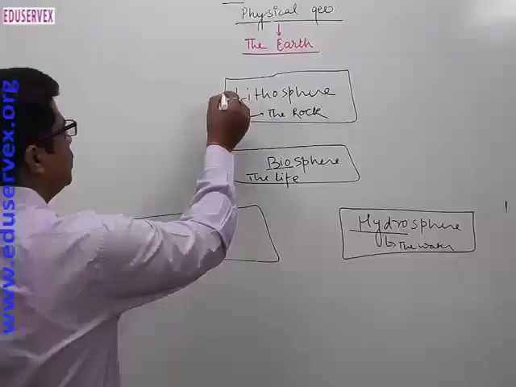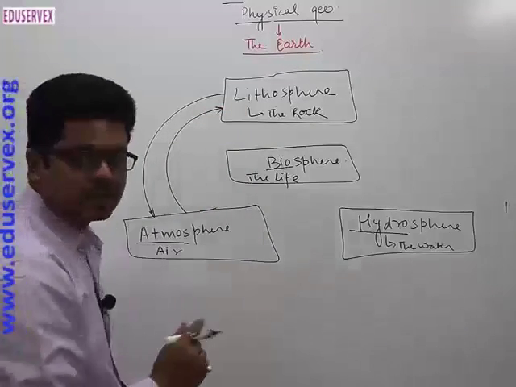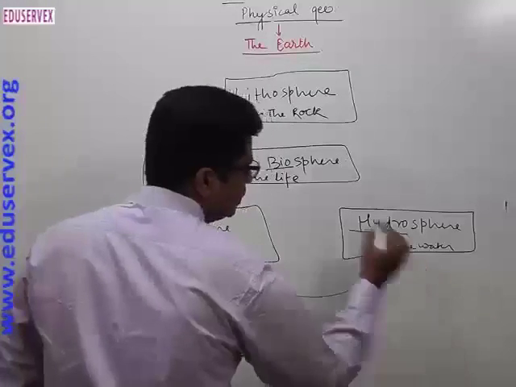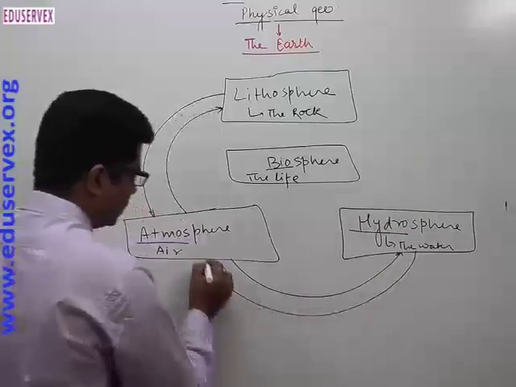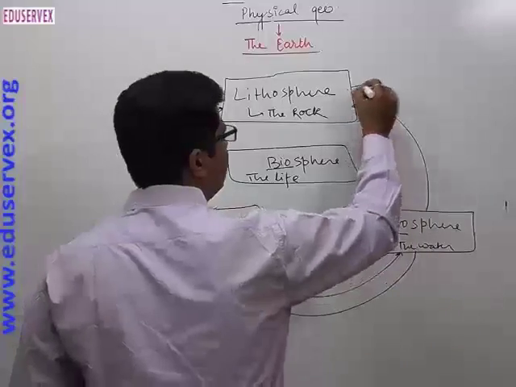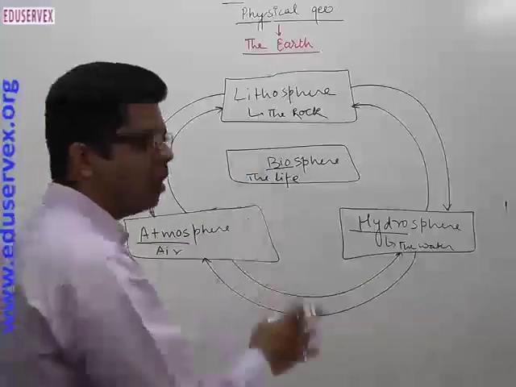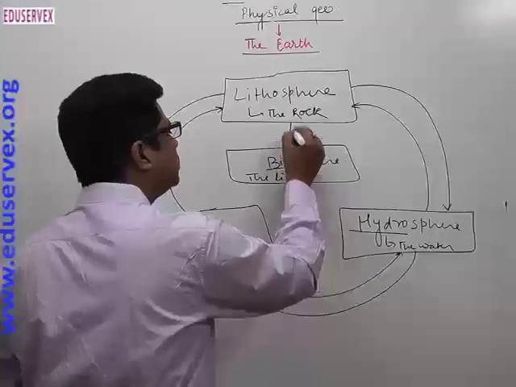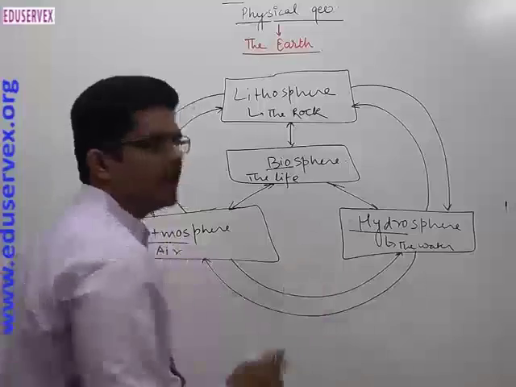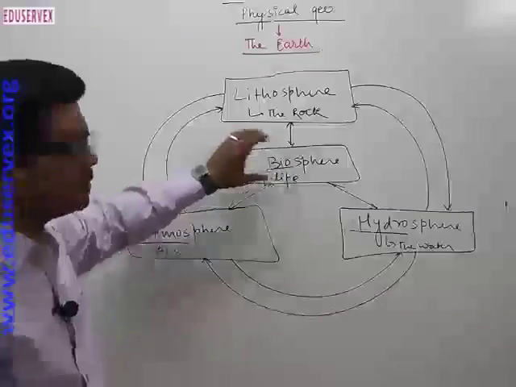In this way the lithosphere transfers energy to the atmosphere, and the atmosphere transfers energy to the lithosphere, or you can say the crust of the earth. The atmosphere transfers energy to the hydrosphere and the hydrosphere transfers energy to the atmosphere. In this way the hydrosphere interacts with the lithosphere, and this energy also transfers from the lithosphere to the hydrosphere in different segments, and all of them affect the biosphere: lithosphere to biosphere, atmosphere to biosphere, and of course hydrosphere to biosphere. In this way the biosphere takes energy from all spheres and supports itself on the earth.